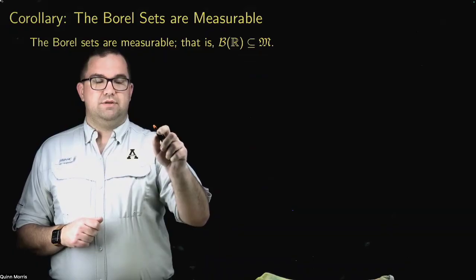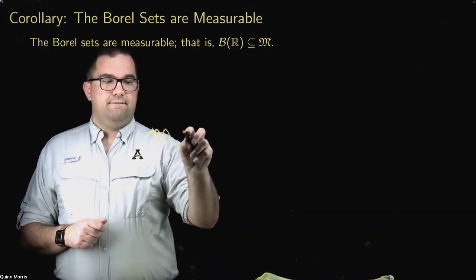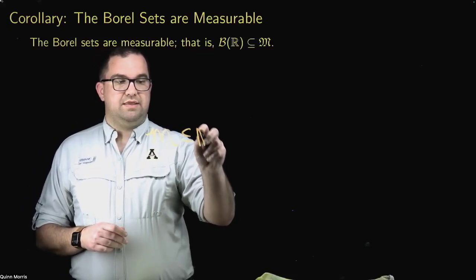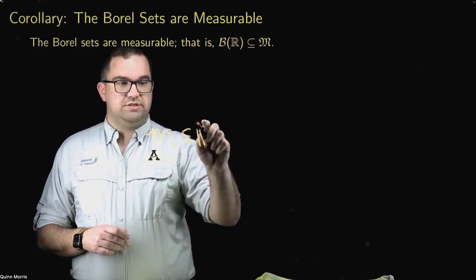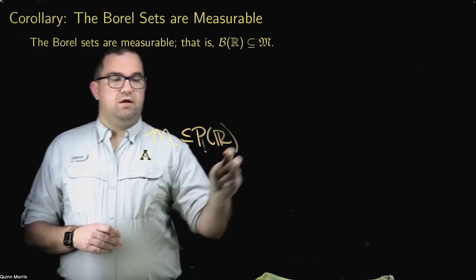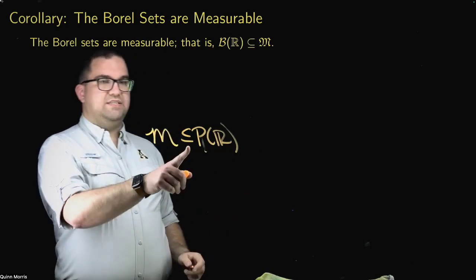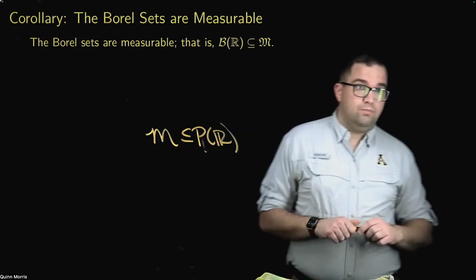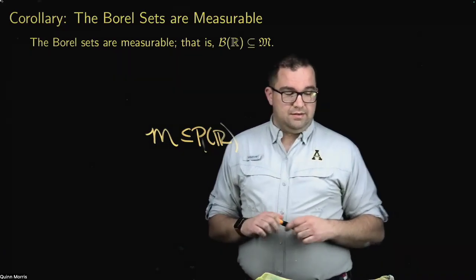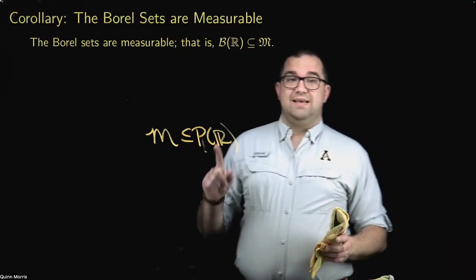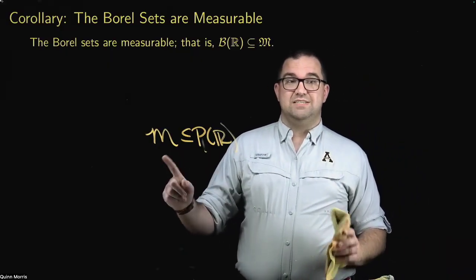But another question would be, are the measurable sets equal to the power set of R? Certainly they're a subset of it, but are these equal? Okay. The answer to that is also no. In a video coming up, we will construct a subset of the real numbers which is not measurable.